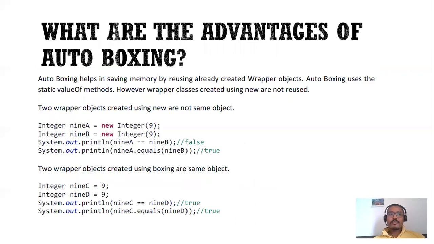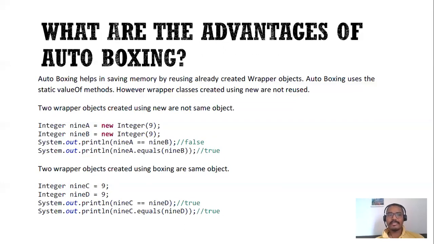So what are the advantages of autoboxing? Autoboxing helps us in saving memory by reusing already created wrapper objects. As I discussed a lot about the static valueOf method, because of the static valueOf method you can save some memory in your Java program. If you create the object using the valueOf method, you will not create another memory location, because it will point to the same memory location if the value is the same.